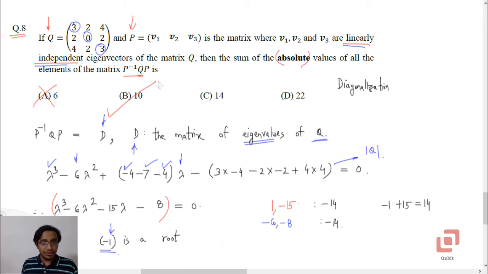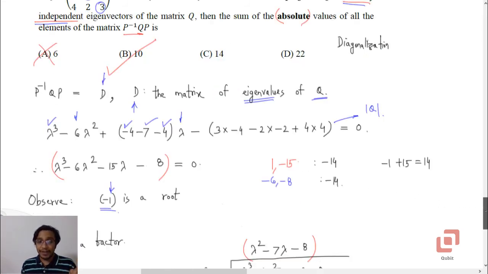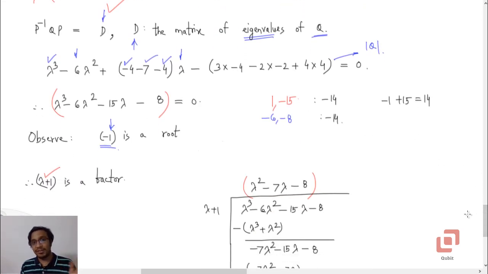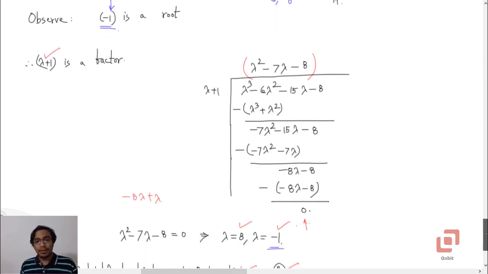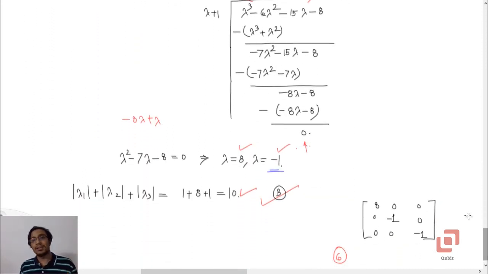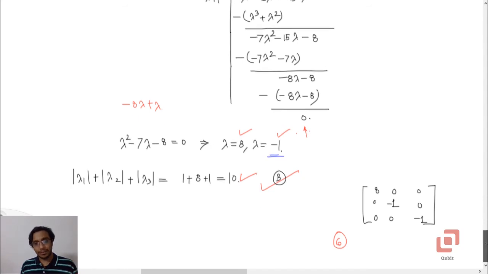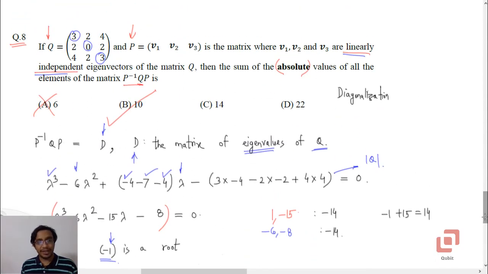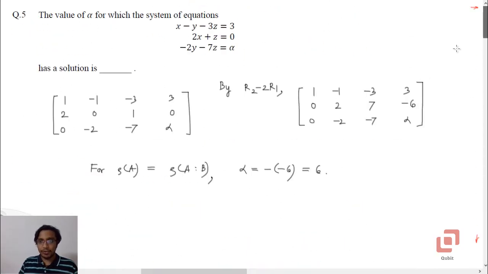So in this problem we have made use of the concept of eigenvalues, finding the characteristic equation quickly, identifying its roots by observation and by factorization, and then the concept of diagonalization. So that is question 8. Let us go to question 9.